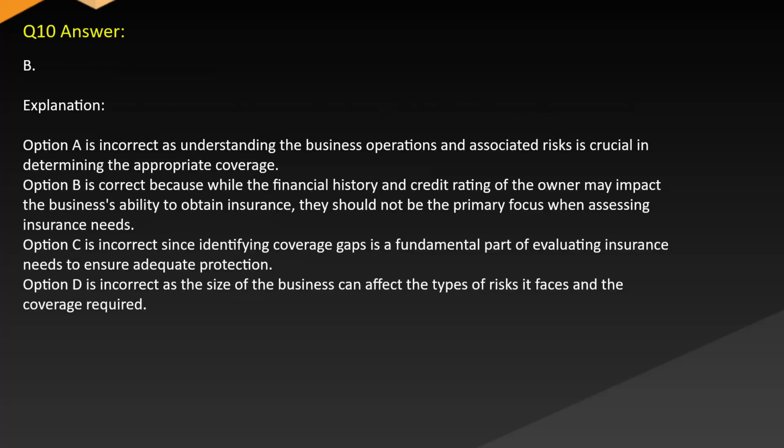Answer. B. Explanation. Option A is incorrect as understanding the business operations and associated risks is crucial in determining the appropriate coverage. Option B is correct because while the financial history and credit rating of the owner may impact the business's ability to obtain insurance, they should not be the primary focus when assessing insurance needs.